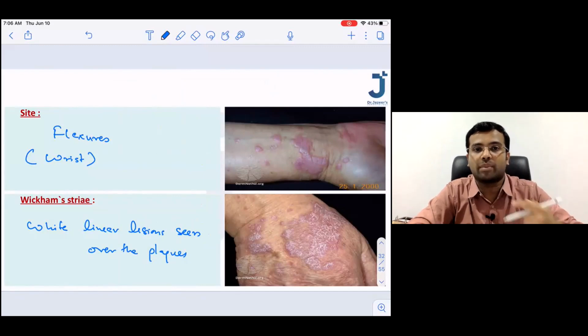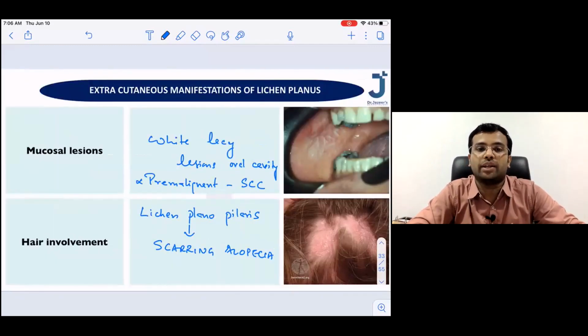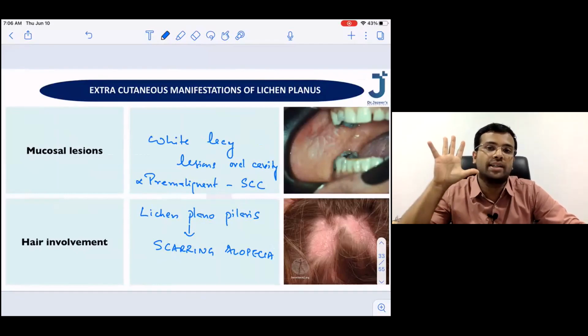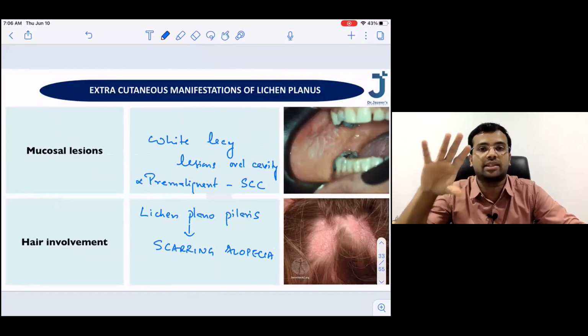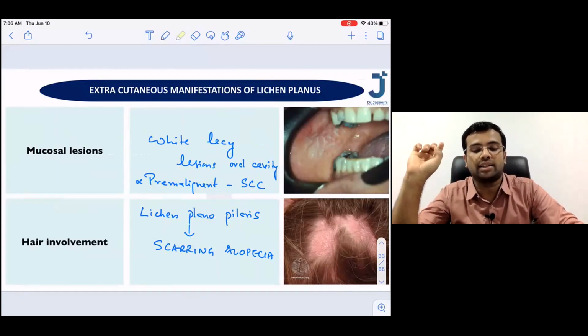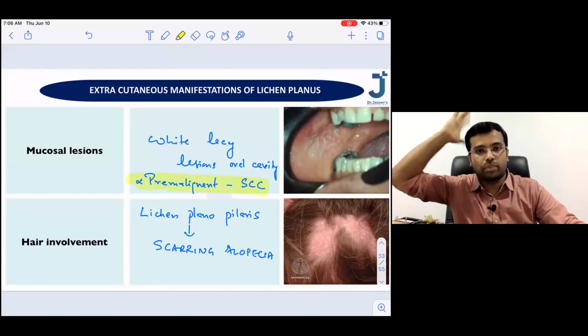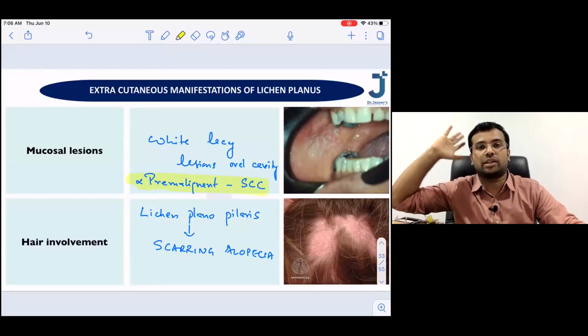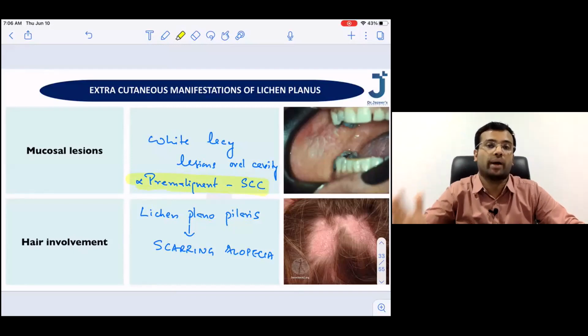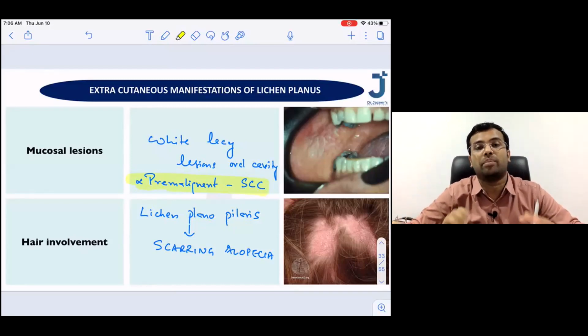Now you are going to examine the oral cavity of the patient. Once you check the oral cavity, you will be able to see this white lacy pattern. And this white lacy pattern means there is a mucosal involvement of the lichen planus. And we have to remember that this oral involvement is dangerous because it is pre-malignant to squamous cell carcinoma. Now look at the hair of the patient. The patient may have lichen planopilaris, which means the patient may be going into a scarring type of alopecia.